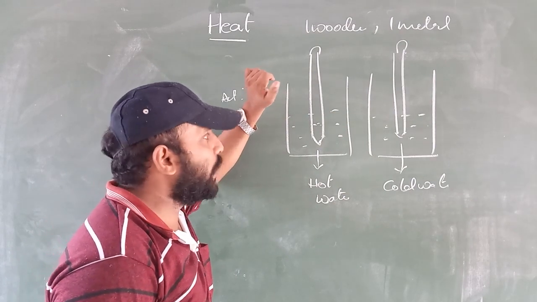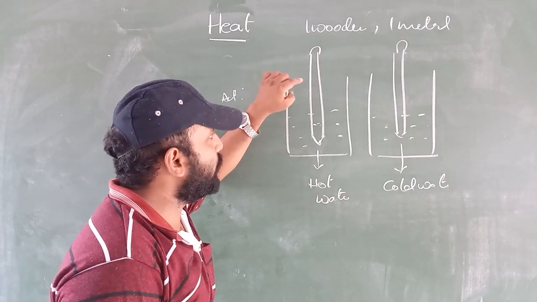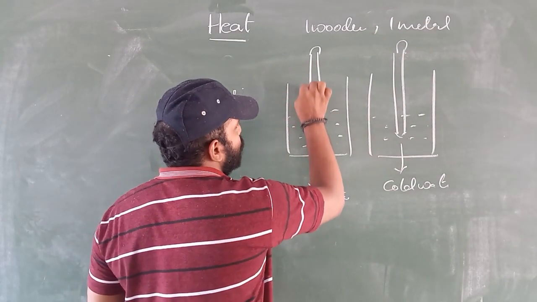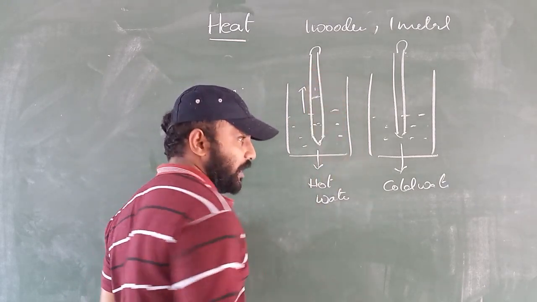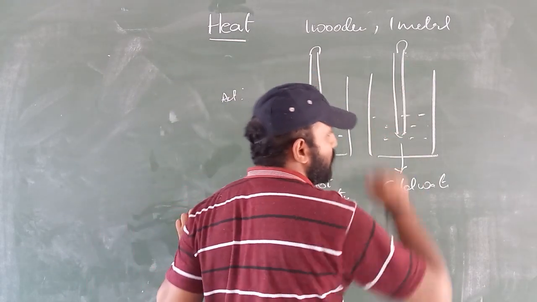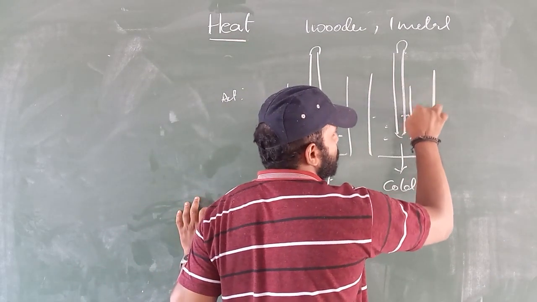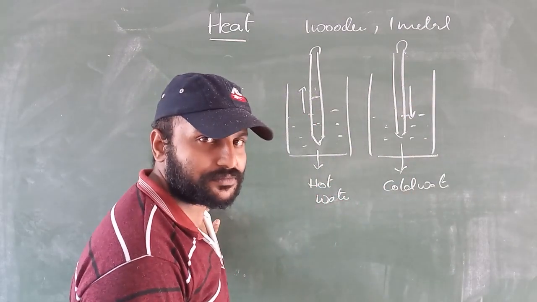What you can observe is that the mercury level in the thermometer placed in the hot water starts moving upwards. At the same time, when you observe the thermometer placed in the cold water, you can observe that the mercury level starts dropping down.